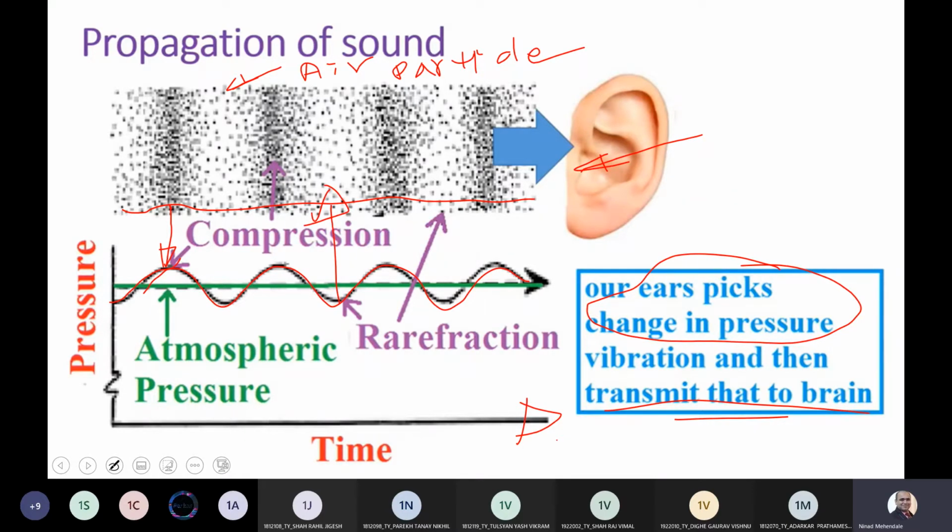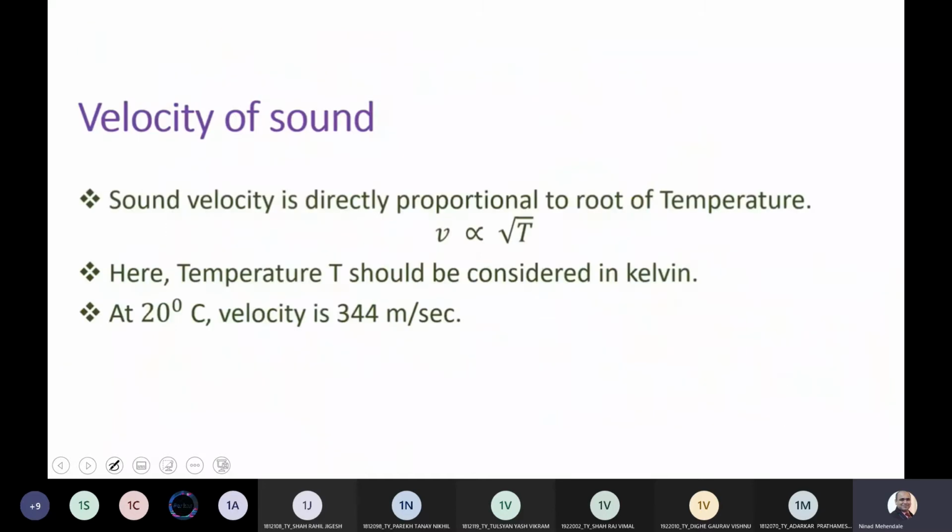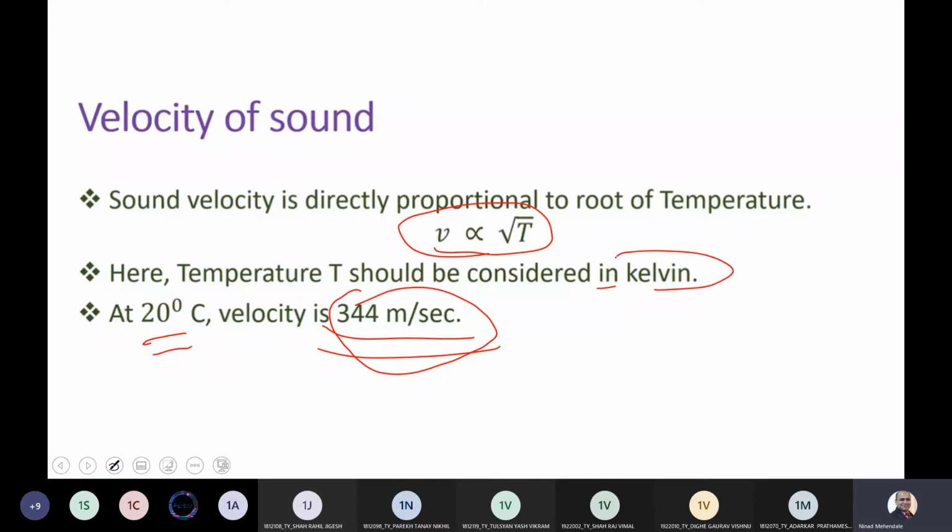via the nervous system. Now, हमने ये टर्म बहुत बार फिजिक्स में सुना है, 344 मीटर पर सेकेंड velocity of the sound. It depends on temperature. Typically the velocity of sound depends on the root of T, where T has to be in degrees Kelvin. So in an exam, you might receive a sum that at 20 degrees, the speed is 344 meters per second. What will be the velocity of the sound at 40 degrees Celsius or 80 degrees Celsius?